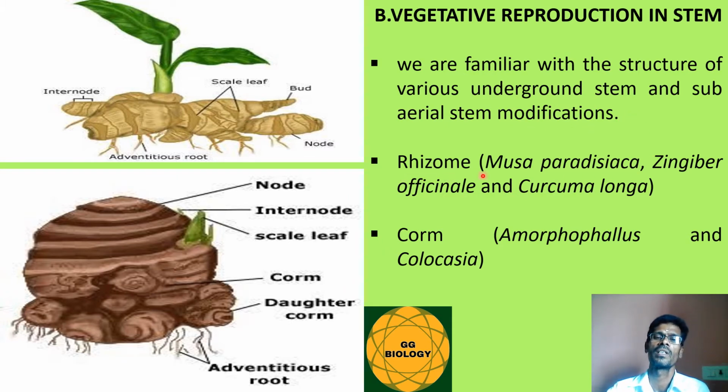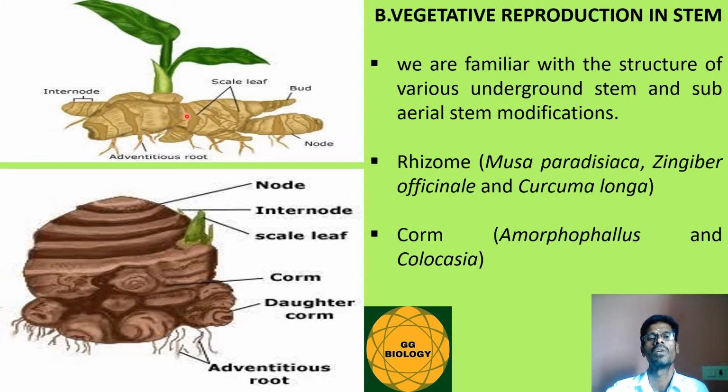Rhizome is taken as the example, where the rhizome is said to be an underground stem which grows under the soil level. Usually they are brown in color and they grow horizontally to the ground level, and they develop two types of leaves. One growing above the soil level is called a foliage leaf, and the leaves which are surrounding the stem are usually called scale leaves.